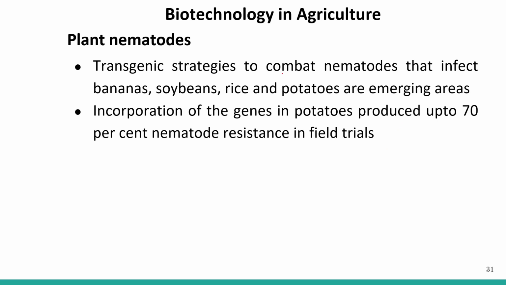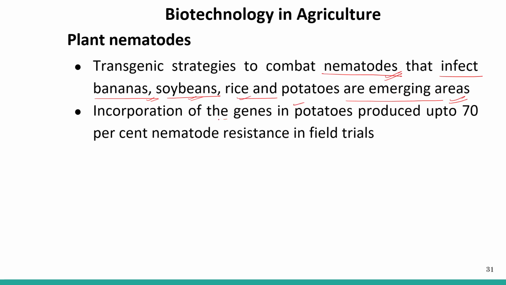Transgenic strategies to combat nematodes that infect bananas, soybeans, rice and potatoes are emerging areas. Nematodes cause lots of harm to crops like banana, soybean, rice and potatoes.